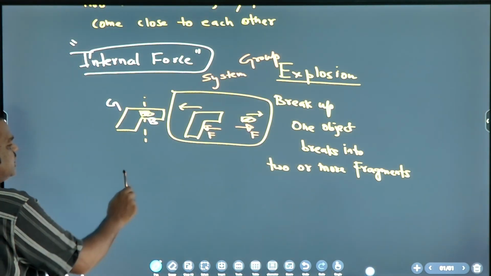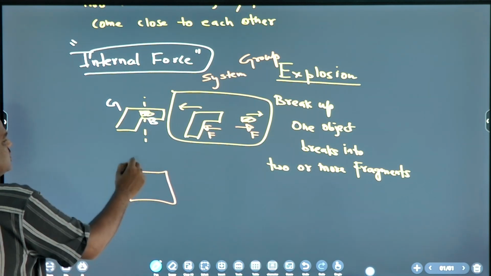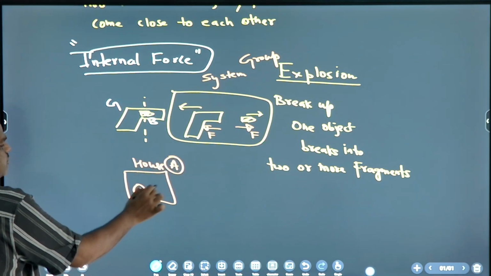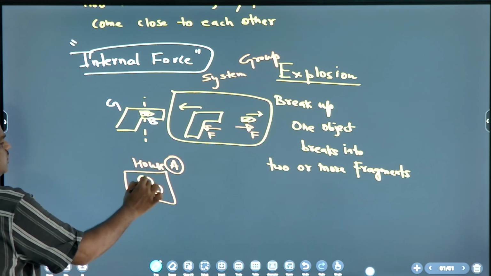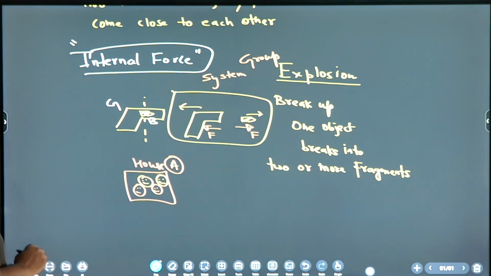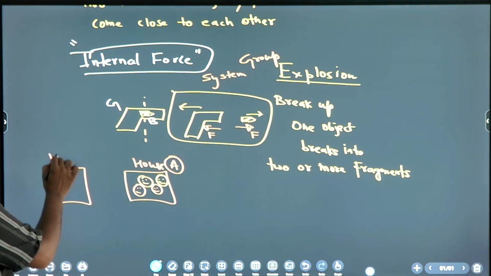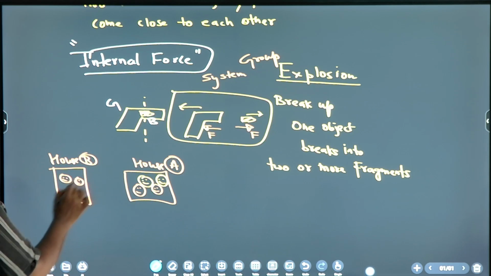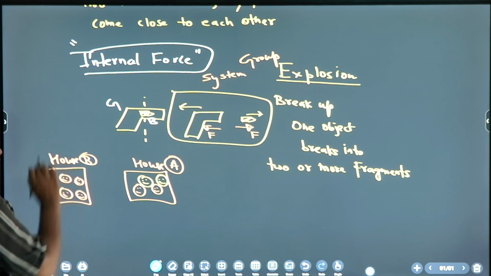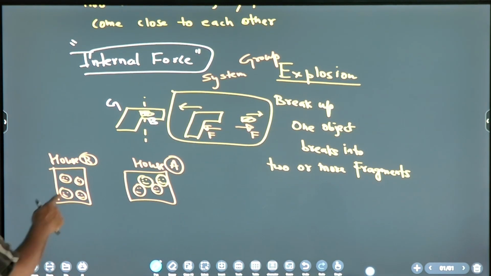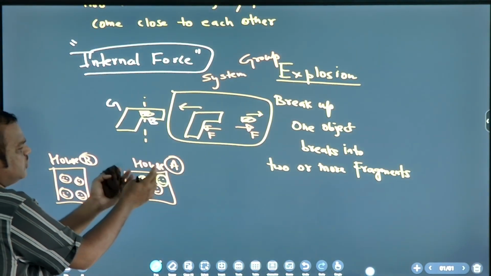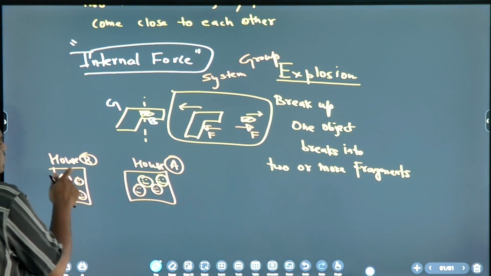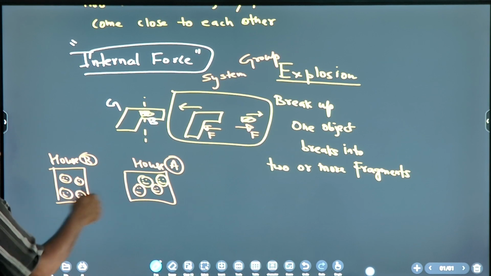Suppose one house is there, this is house A. Some members are living in this house, and there is another house B, where some members are also living. B is hearing some noise, something going on in house A, maybe some fighting. So the people of house B will say, no, it is their internal matter.